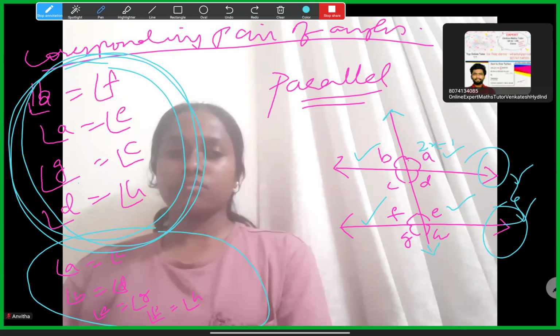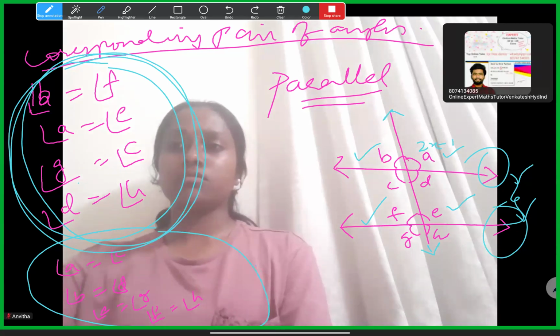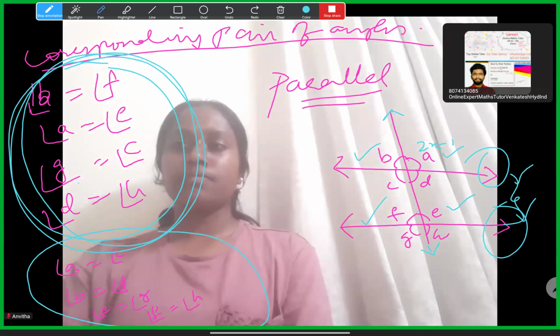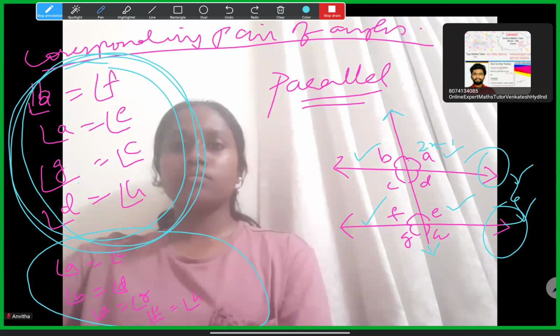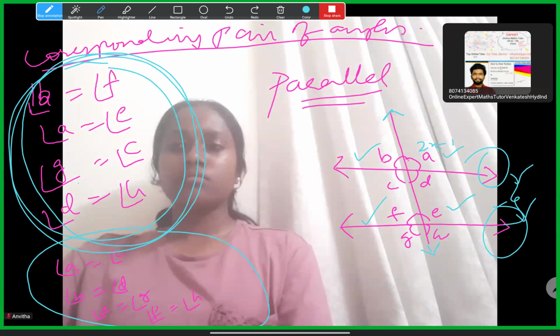Co-interior angles are not equal, but their sum is 180. Okay, Amita? I'll tell you about co-interior angles anyway. If any of these situations is followed by the figure, then we can say those two lines are parallel to each other. Reverse: if they are parallel, we'll say that corresponding angles are equal. No?